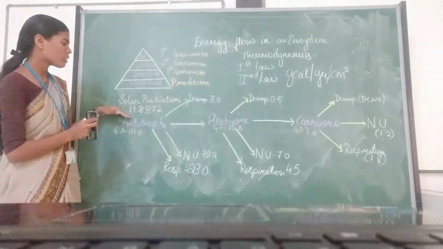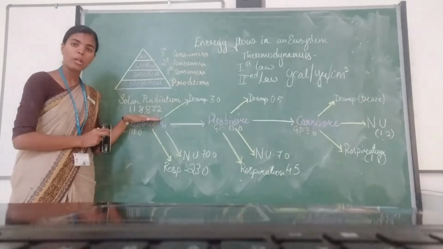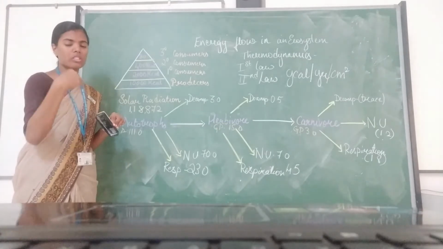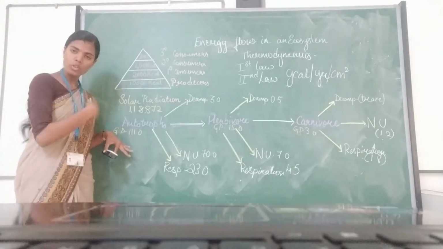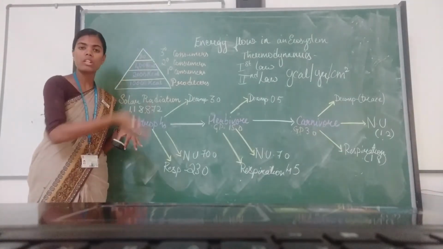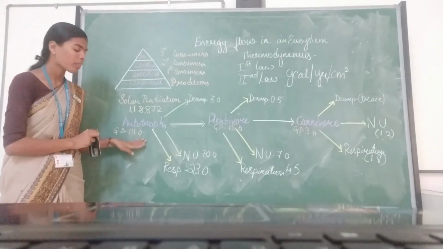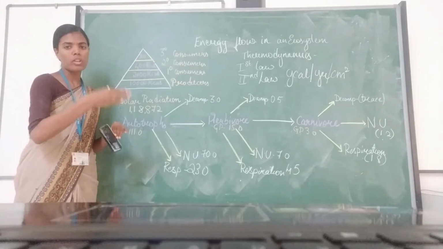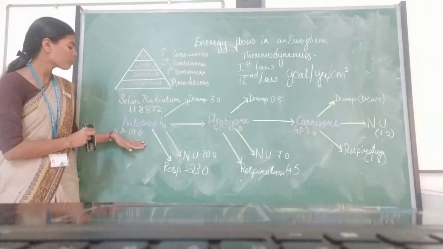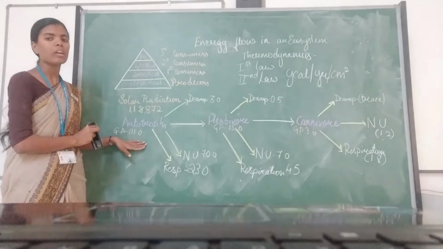There is somewhere around 1,18,872 grams calorie per year per centimeter square of energy received from the sun by the plants. Out of that, only around 20% is received by the autotrophs; the remaining 80% is transferred in some other form. So this 20% forms the 111.0 grams calorie per centimeter square per year.